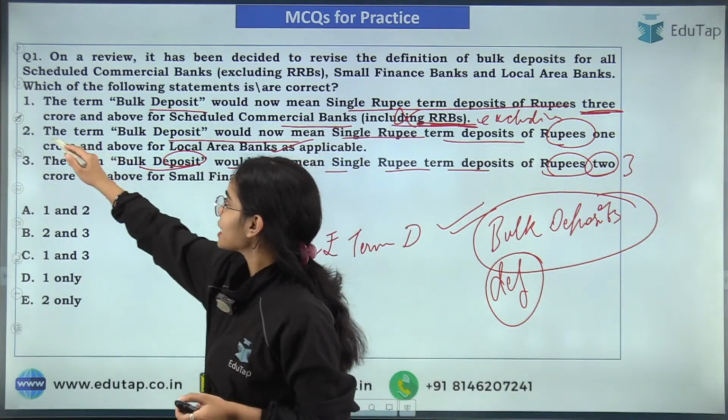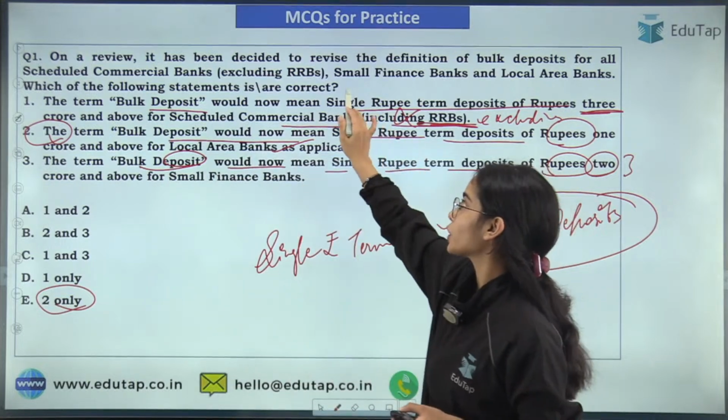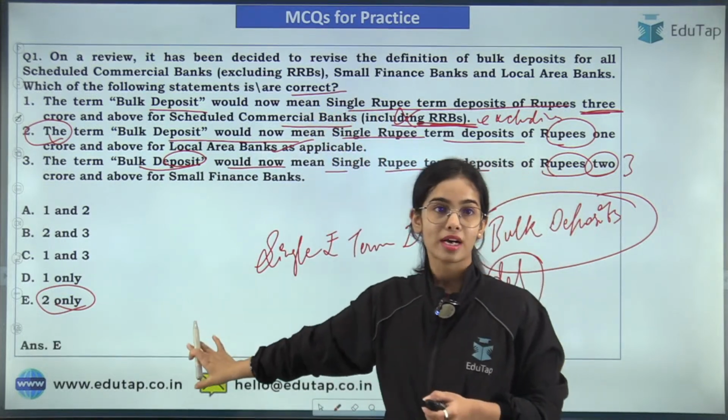So here only the second statement was right, and that's why the answer is 2 only, because here you had to answer the correct option. So the answer is E.